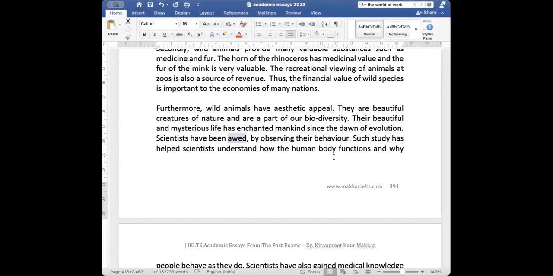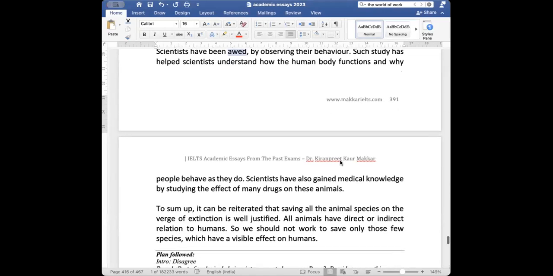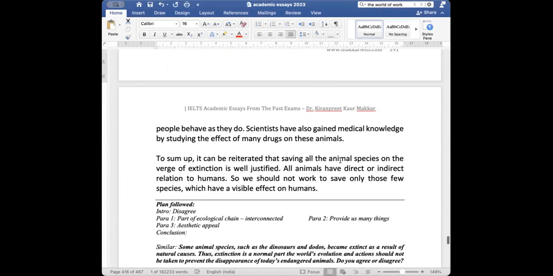Such study has helped scientists understand how the human body functions and why people behave as they do. Scientists have also gained medicinal knowledge by studying the effect of many drugs on these animals. So all animals are important. To sum up, it can be reiterated that saving all the animal species on the verge of extinction is well justified. All animals have direct or indirect relation to humans. So we should not work to save only those few species which have a visible effect on humans.